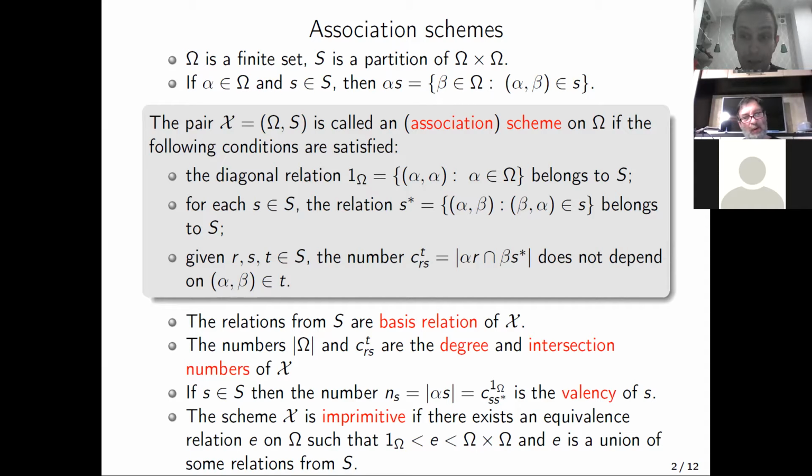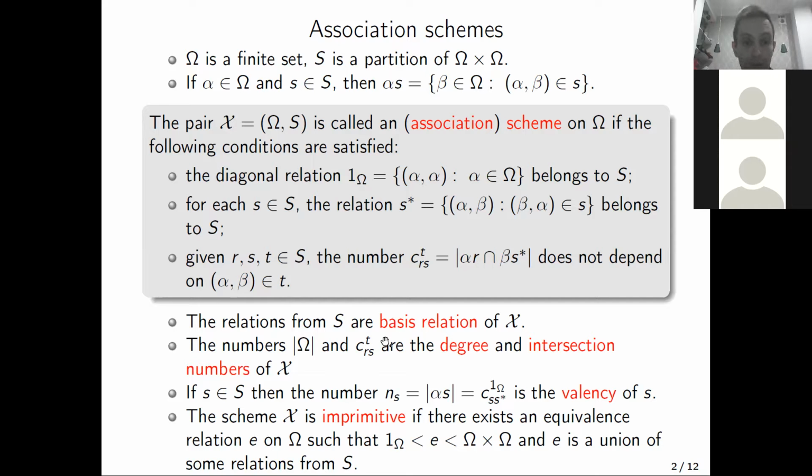The degree of an association scheme is just the number of points of this scheme. Also, we will often meet during this talk the valency of basis relations of an association scheme. This is the cardinality of the neighborhood of any point in this basis relation, and of course it does not depend on the choice of the point.